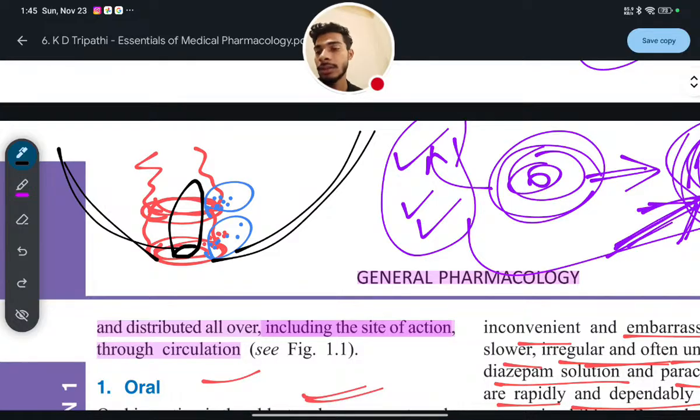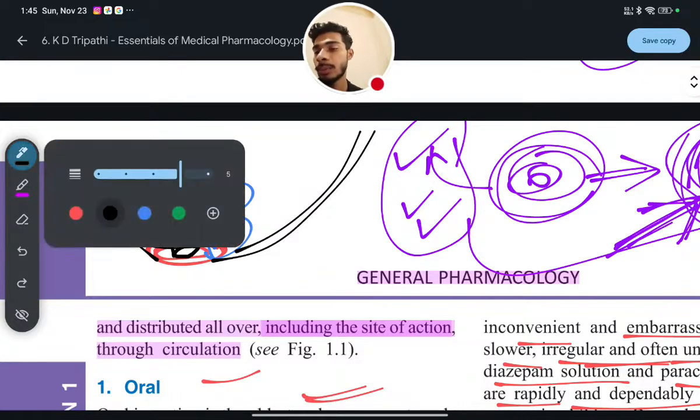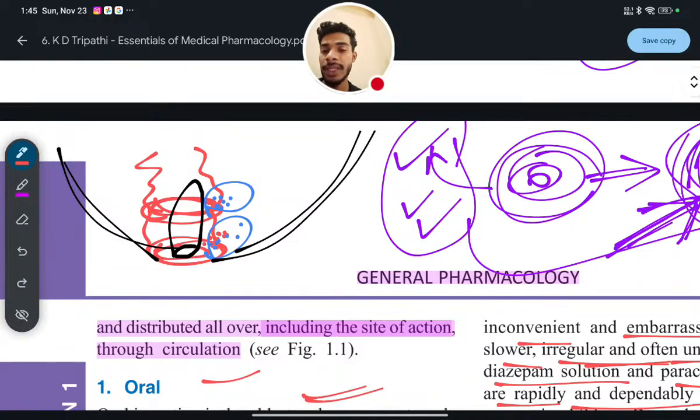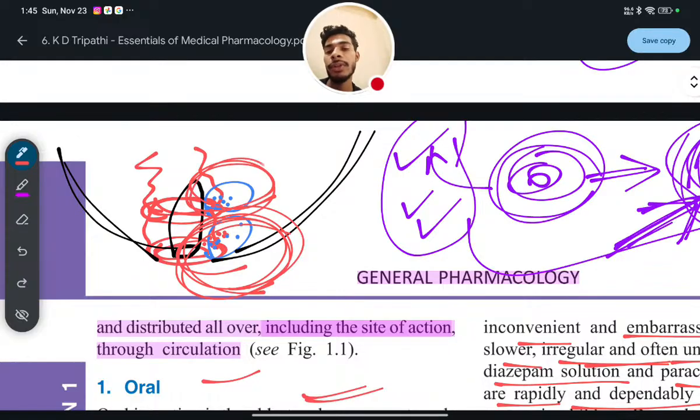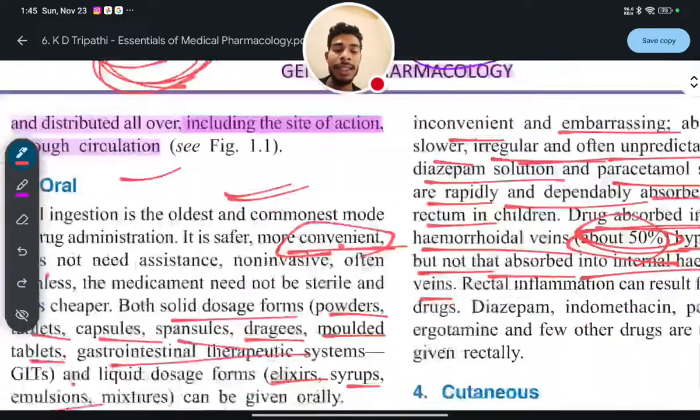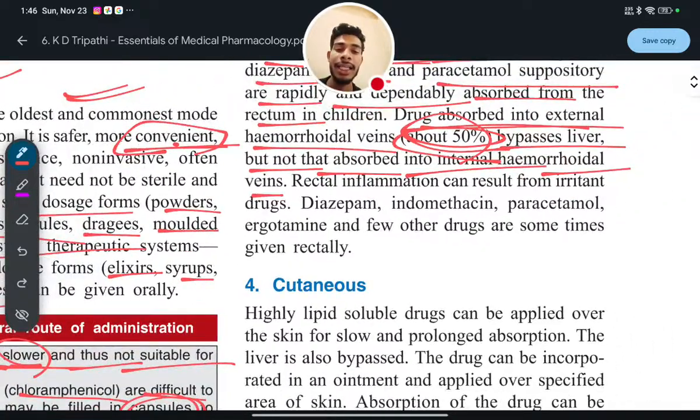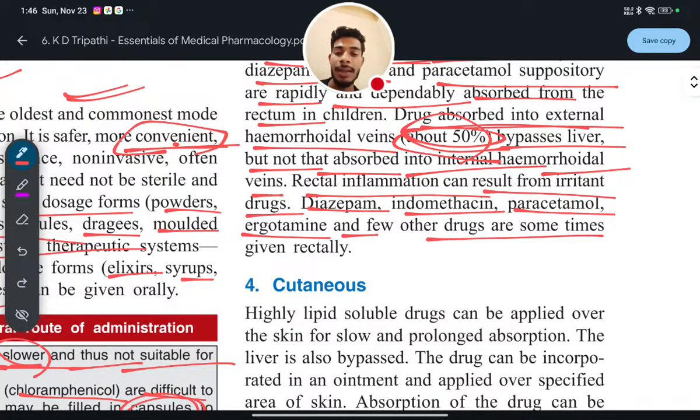Okay, so what will happen when you put the suppository inside the rectum? 50% of the medication or the drug will be absorbed in the external hemorrhoidal veins, but very minimal or even no absorption will be there in the internal hemorrhoidal veins. Rectal inflammation can result from irritant drugs. Drugs such as diazepam, indomethacin, paracetamol, ergotamine, and a few other drugs are sometimes administered through the rectal route.